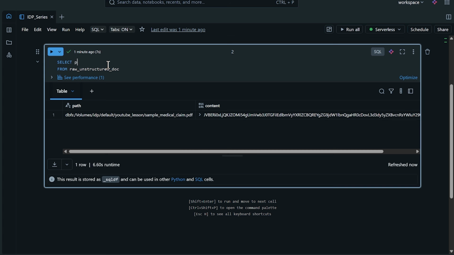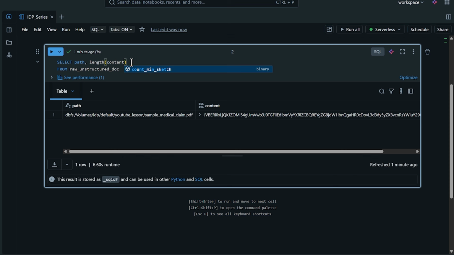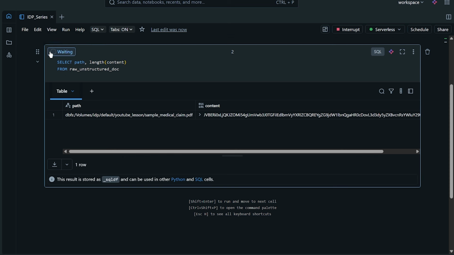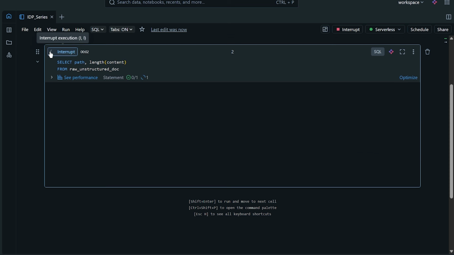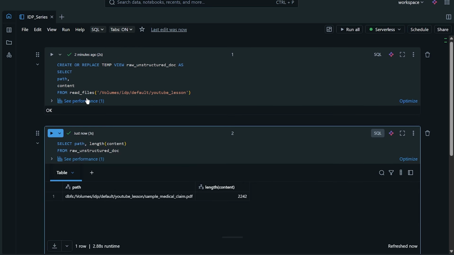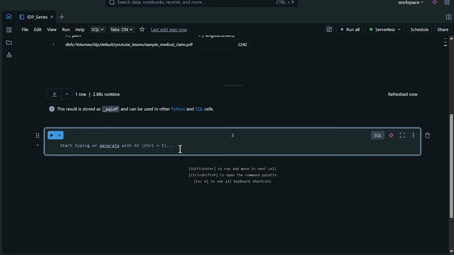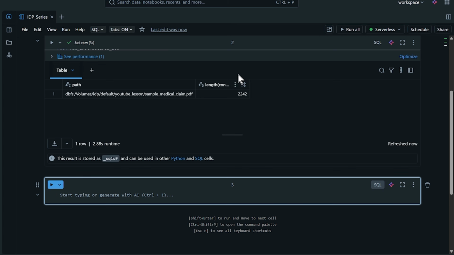In fact, if I were to really do this, I would probably do a path here, and then I would say length of content, because I'm not actually looking to validate the data. I'm really just making sure that there is data in there. And there we go. So this is probably more what I'm looking for rather than the actual content that was right up here when reading in this file. Now let's keep going down. Now we're getting to the fun stuff. We're reading in this file and there is data in there.